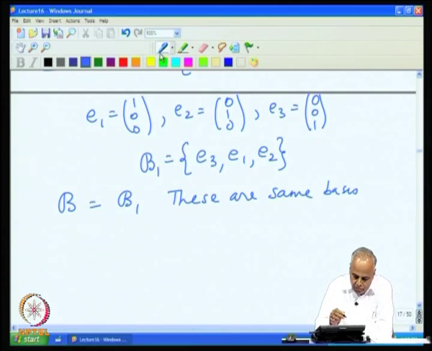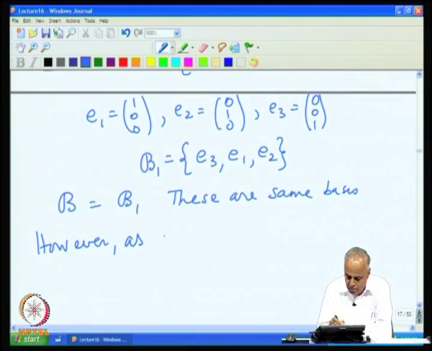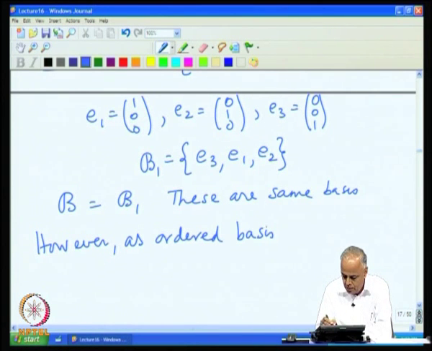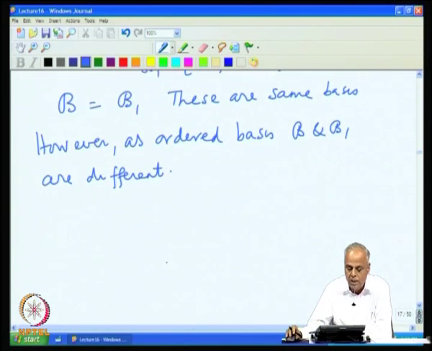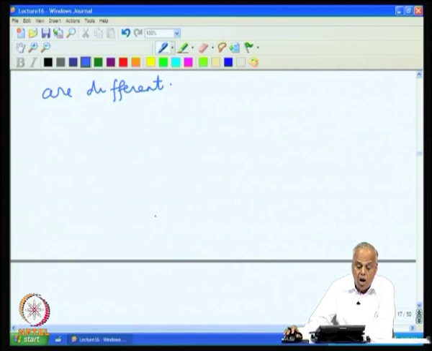However, as ordered basis, B and B1 are different, because the vectors in the basis are ordered in a different order. So, thus we will be dealing with ordered basis.